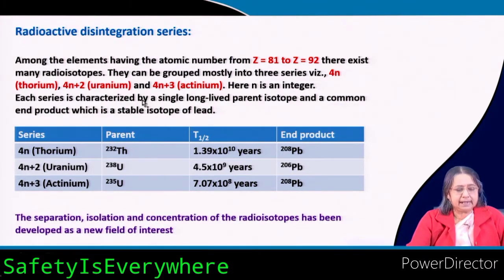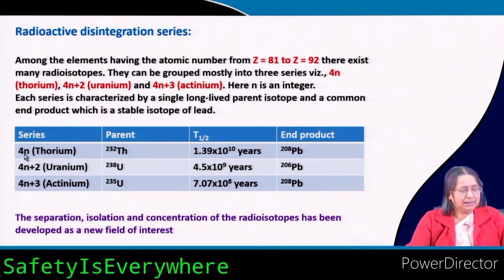Each series is characterized by a single long-lived parent isotope and a common end product, which is a stable isotope of lead. The end product is lead for all the series, but they are different isotopes of lead: here 208, that is the mass number, here 206 and here 208.